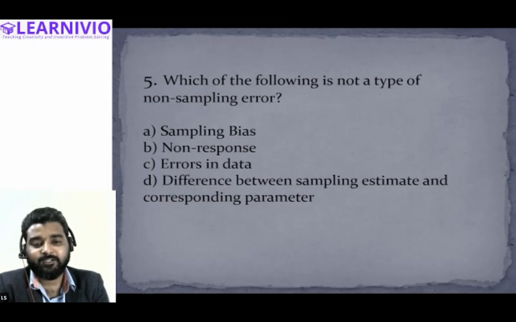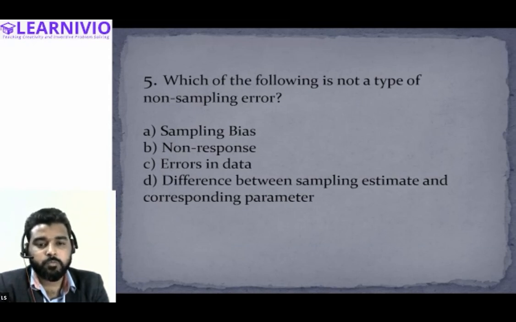So option D is the correct option because here it is written that the difference between the sampling estimate and the corresponding parameter is called a statistical error. This is the definition of statistical error itself, so this is not non-sampling error. Is that clear, all of you?